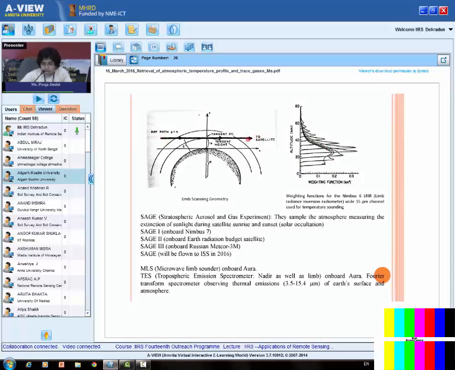So this is the tangent height. Now the sensor doesn't see anything below the tangent height, right? So we will have a very sharp weighting function at this level. You see the sharp weighting function over here, it increases very sharply, and after that it decreases slowly.